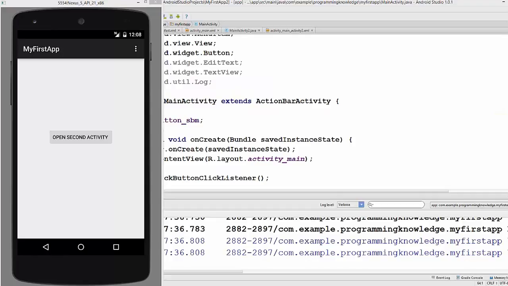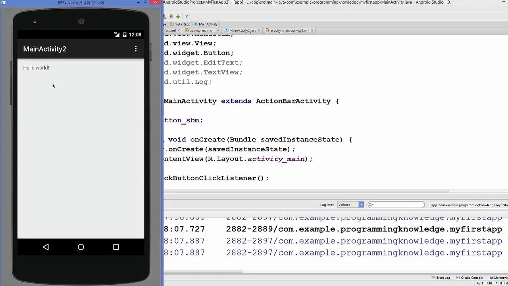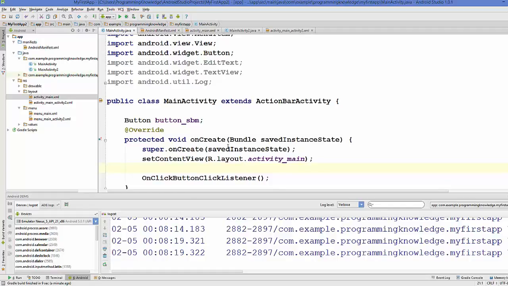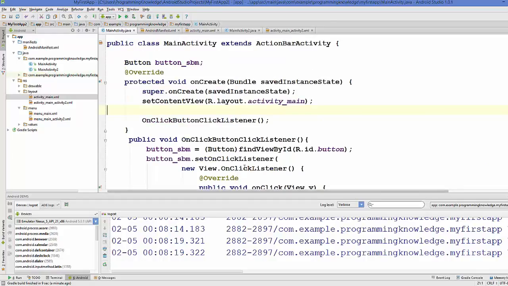So now our activity is running, which is our main activity. I will click this open second activity button, and once we click this, our second activity opens. By this button we can go back to our first activity, and once again when we click our button, it opens our second activity, right? Hello world. Okay, so in this way you can open your second activity using your first activity by using this Intent class.